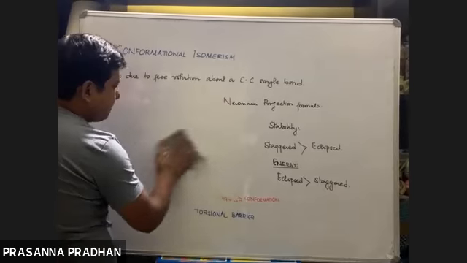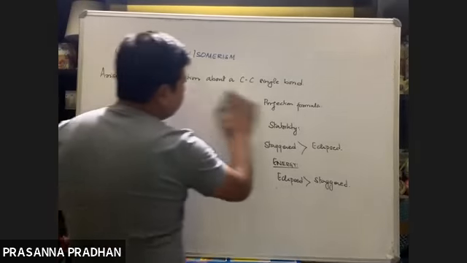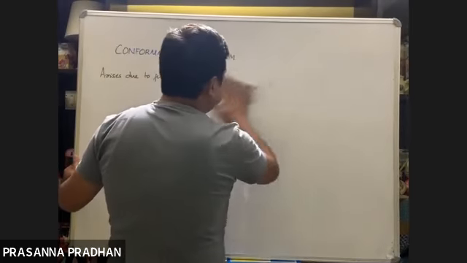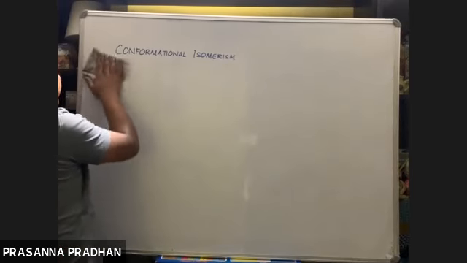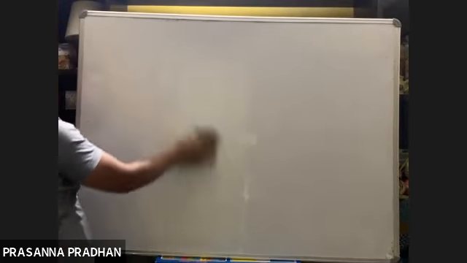So ethane molecule has how many conformations? It has two conformations. One at a dihedral angle of 0 degree, eclipsed, the other at a dihedral angle of 30 degree, a staggered conformation. So you don't have much in your syllabus. Only ethane is there.